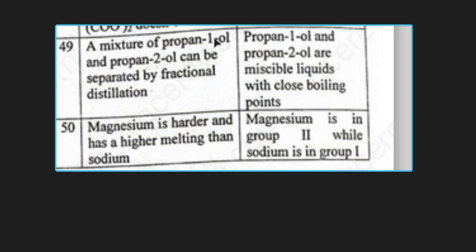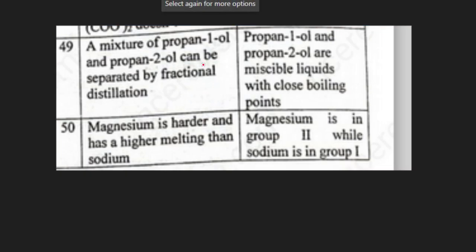Question 49. A mixture of propan-1-ol and propan-2-ol can be separated by fractional distillation. Propan-1-ol and propan-2-ol are similar compounds with similar molecular weight and similar intermolecular forces. So they are going to behave ideally and obey Raoult's law. And for mixtures that obey Raoult's law, fractional distillation is applicable for their separation. They say it is because they have different boiling points.